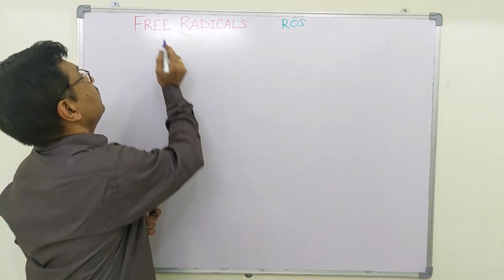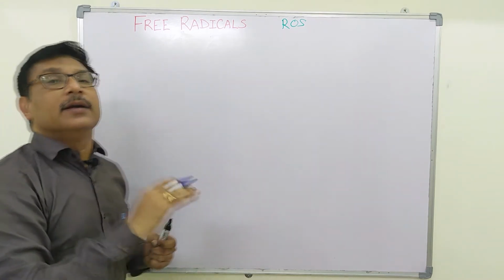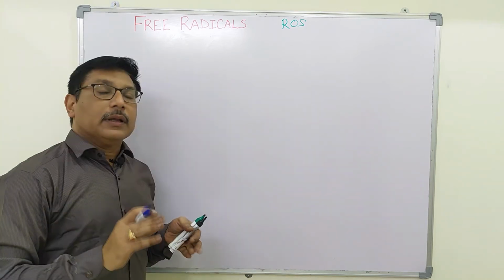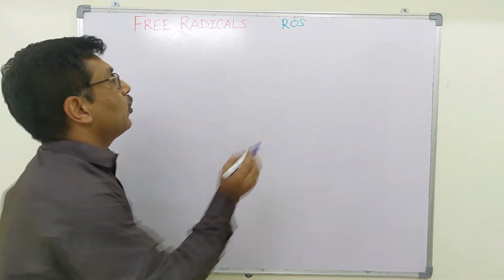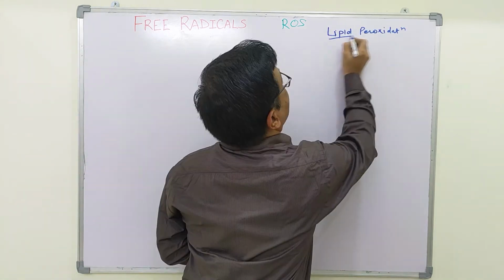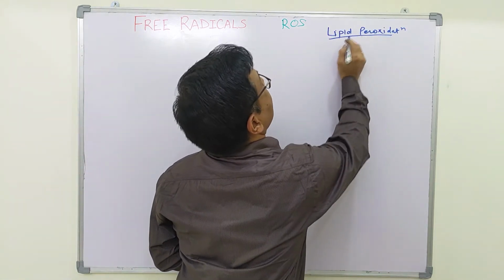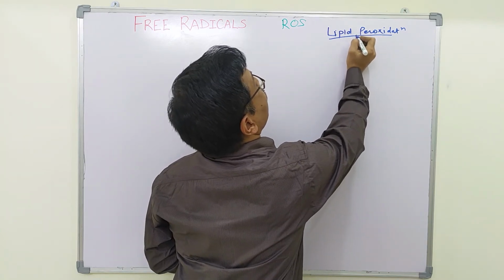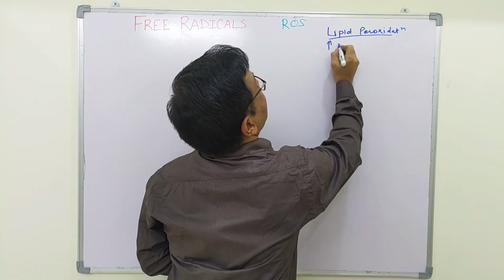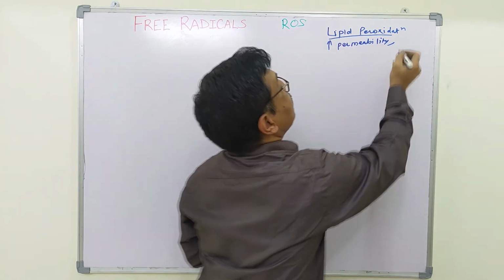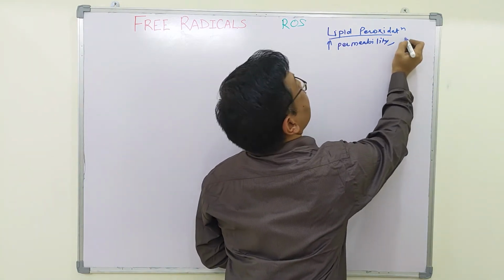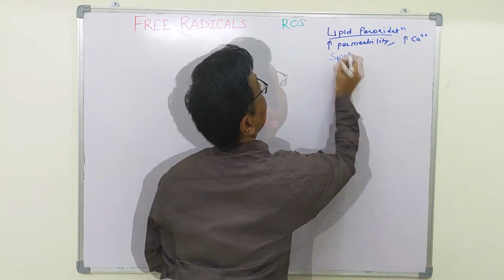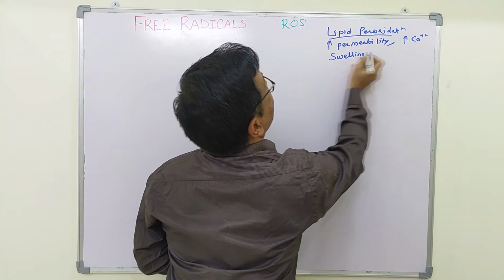These reactive oxygen species will randomly attack the various cell components. First, it will act on the lipid bilayer, thereby it will cause lipid peroxidation. Attack on lipids, converting them into lipid peroxide, will lead to increased permeability of the membrane, and there is increased influx of calcium ion inside the cell, and swelling of the cell.